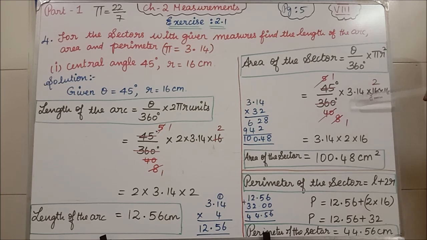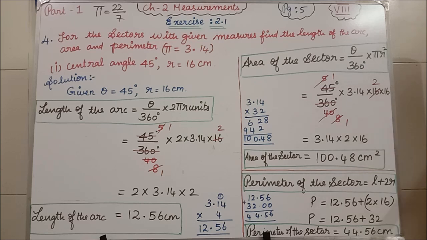In the numerator we have 3.14, 2 into 16. Clear? So 2 into 16 is 32. So 3.14 into 32, the answer we are getting is 100.48 centimeters square. Students, only for area you have to put centimeter square.